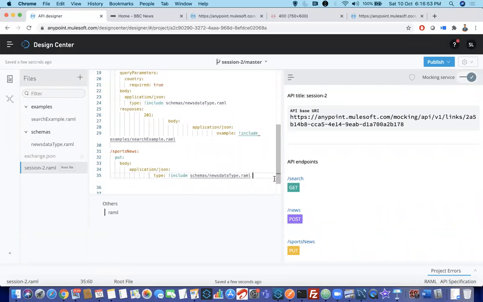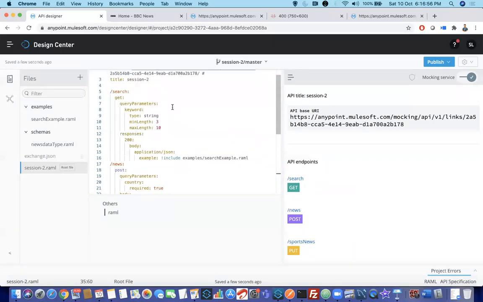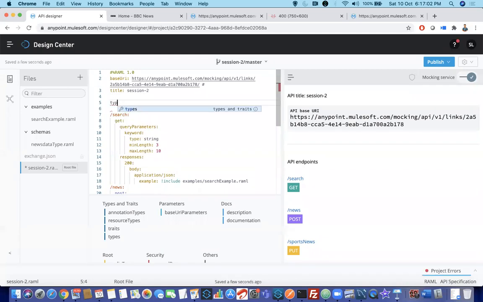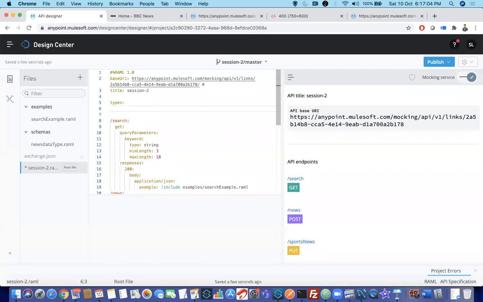To reduce that redundancy, what you can do is, before the method names, after the title, you can say something like types, and then hash include schemas and news data type. First define that one. Sorry, let me keep type.